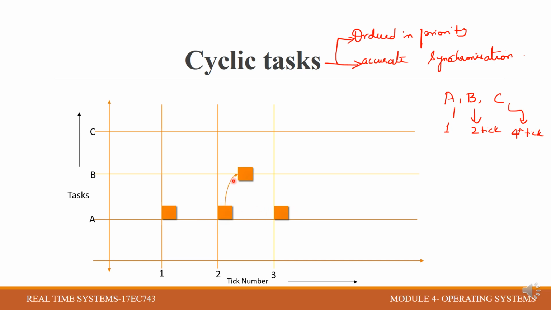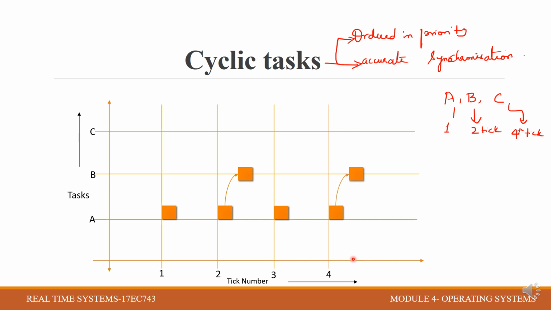B is of second priority. After execution of A, B executes. There is a small jitter while it is switching from task A to task B. B will not appear at the third tick because it appears at every second tick. So this is a cyclic task. C is the last task, appearing at every fourth tick.